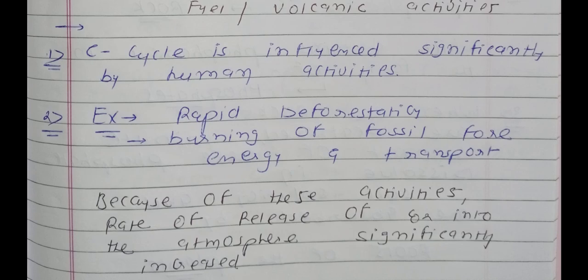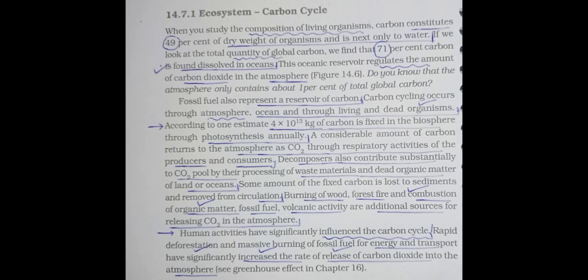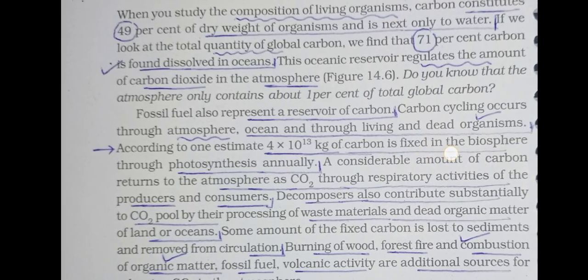You know that because of deforestation, if forests are not there, then the process of photosynthesis is not possible. And because of the burning of fossil fuel for energy and transport, you know that so many vehicles are there in the entire world. So because of these activities, the rate of release of CO2 into the atmosphere will increase significantly. Okay, so now we will go to the textbook.